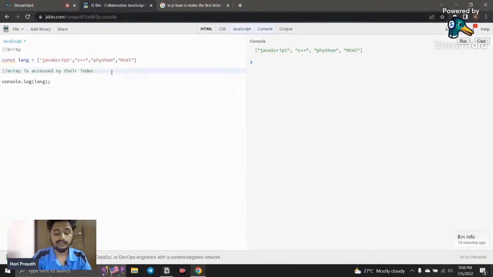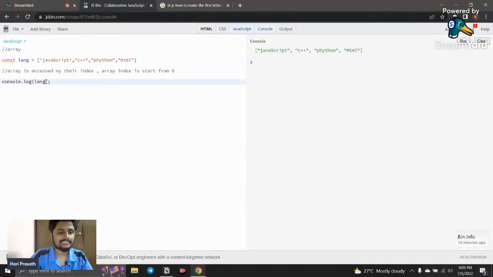Here's another thing you need to note: array index starts from 0. So in the 0th index, JavaScript is present, the first value. In the first index, C++, the next value, is present. In the second index, Python is present, and in the third index, HTML is present. So we can access individual values in an array by using their indexes, and that index starts from 0.